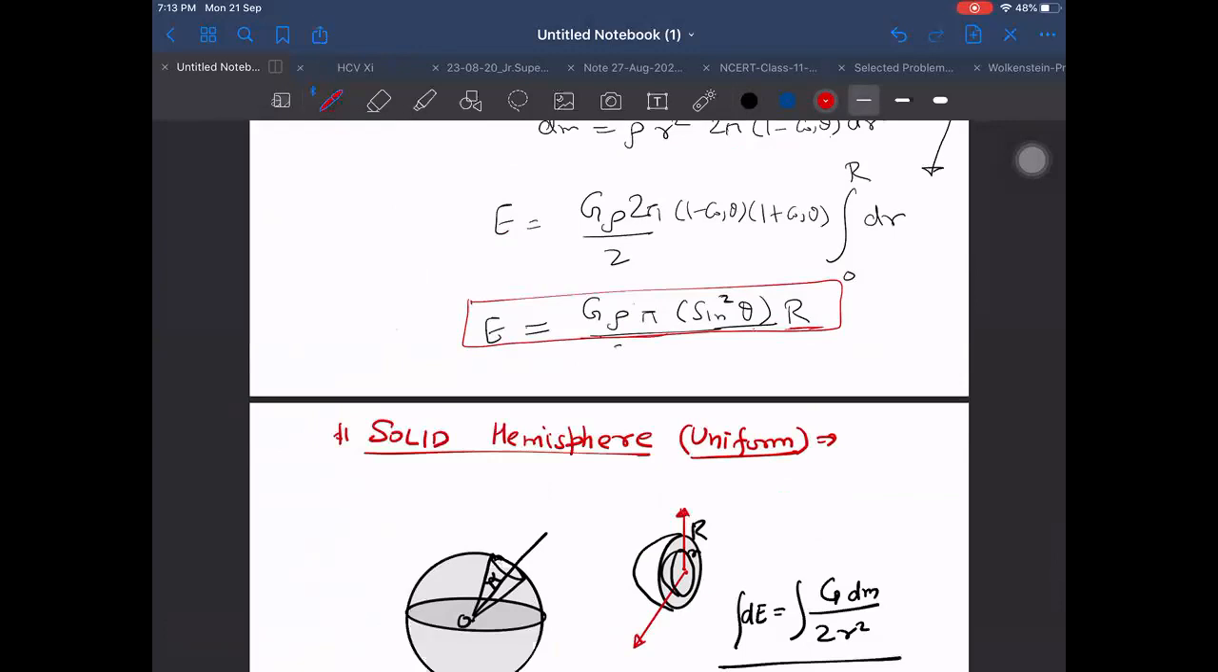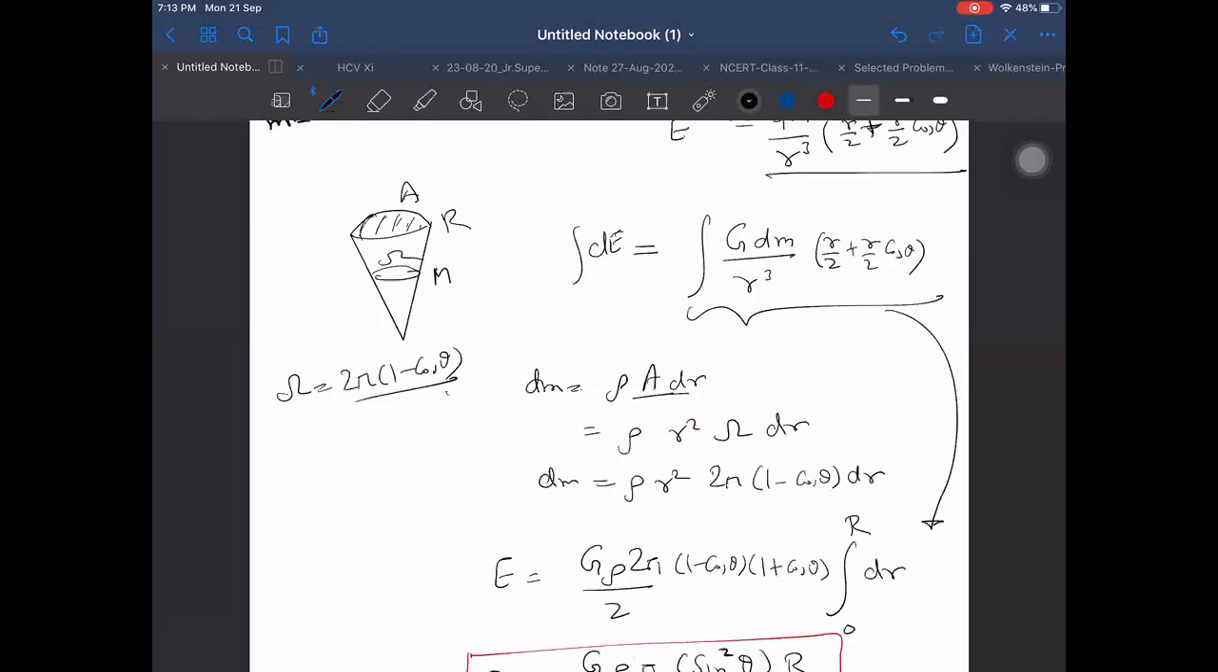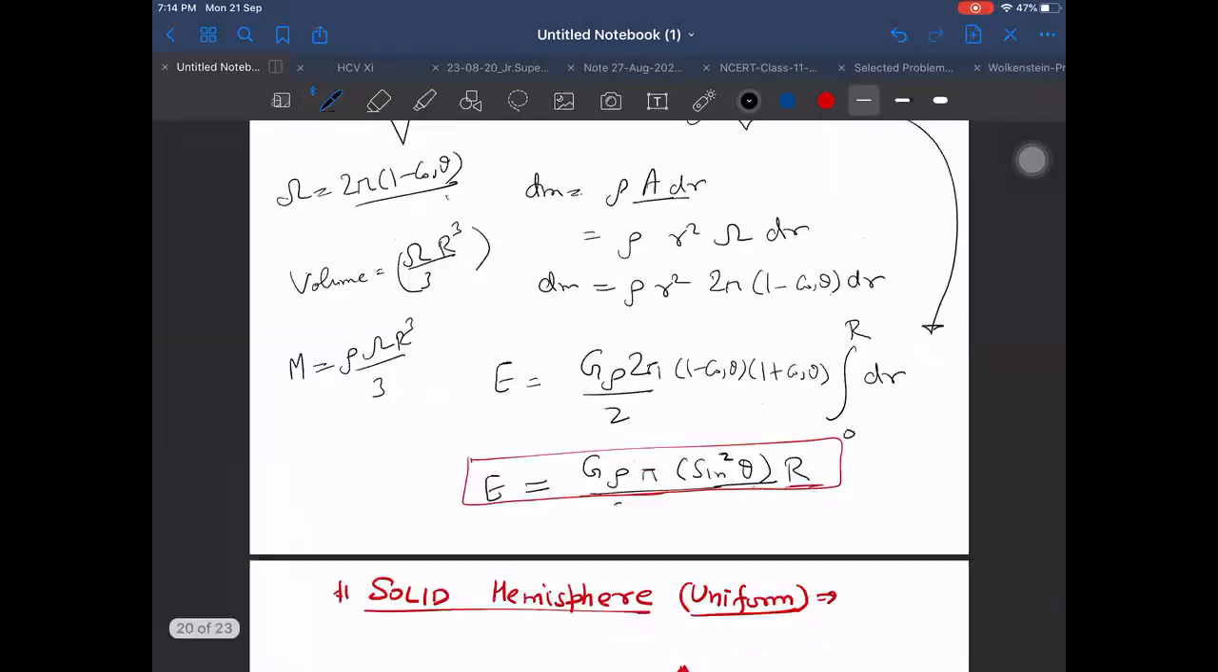If I want to write in terms of mass M, then I will have to convert mass. How to find mass for this? The total formula for the volume will be 4 by 3 pi R cube. But this is not that volume. 4 pi R cube by 3 is when 4 pi is the solid angle for the total sphere. But here solid angle is omega. Then the volume for this will be just omega into R cube by 3. Then mass will be equal to rho times omega into R cube by 3.